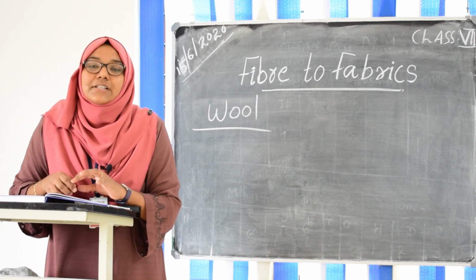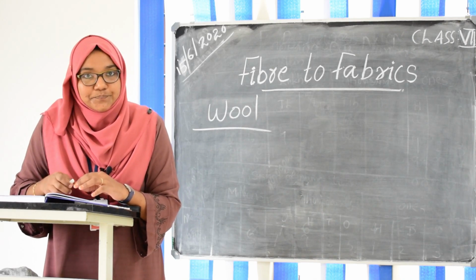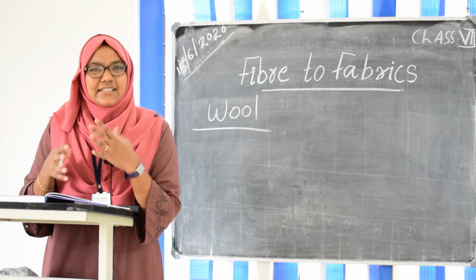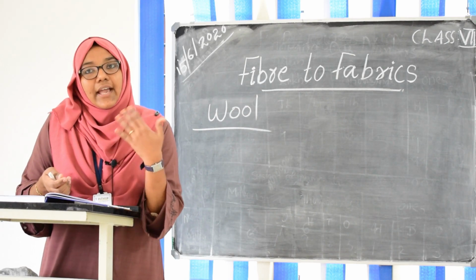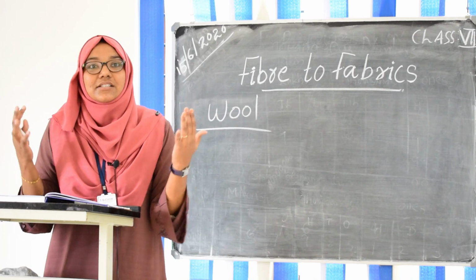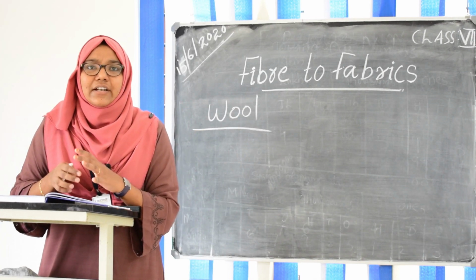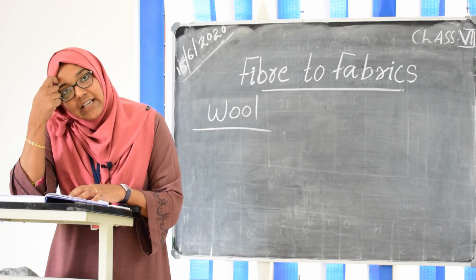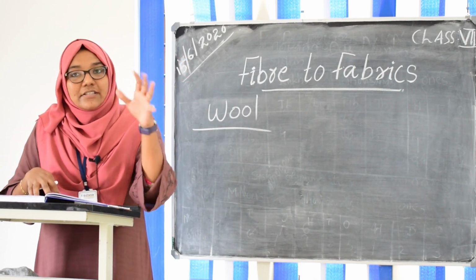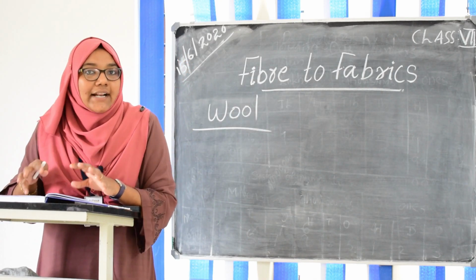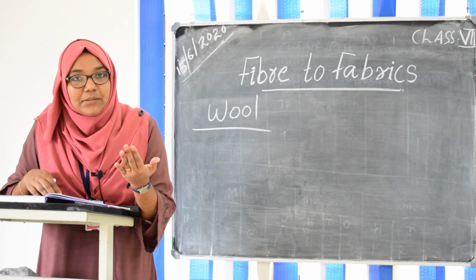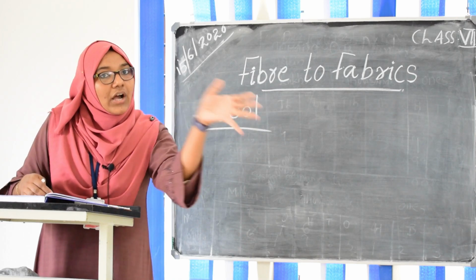Because all these animals are living in very cold regions. At that time they have to maintain their body temperature, otherwise they will feel very cold, right? So for maintaining their body temperature they need this much hair on their body. And how will this hair help them to maintain their body temperature? Because in between the hair a lot of air will be trapped, and we know that air is a bad conductor of heat. Bad conductor of heat means it will not allow heat to go out.